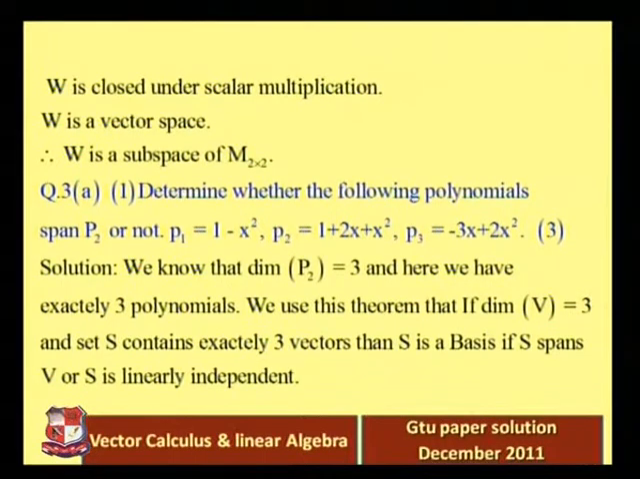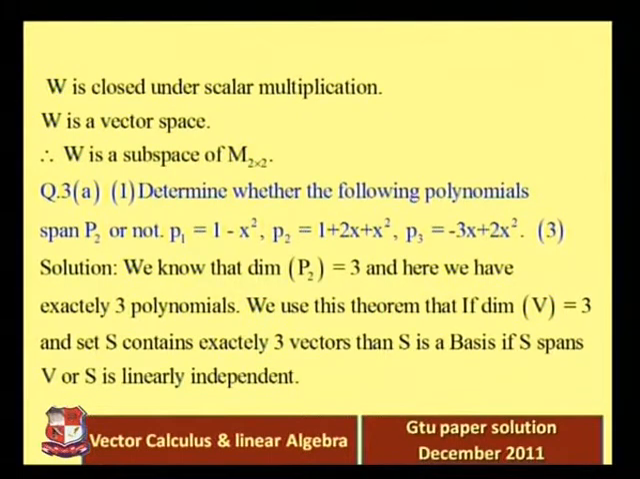Question number 3a. Two questions are complete. Now we are going to question number 3. Determine whether the following polynomials span P2 or not. P2 means the set of polynomials with degree 2, where P1 is equal to 1 minus x square, P2 is equal to 1 plus 2x plus x square, and P3 is equal to minus 3x plus 2x square.